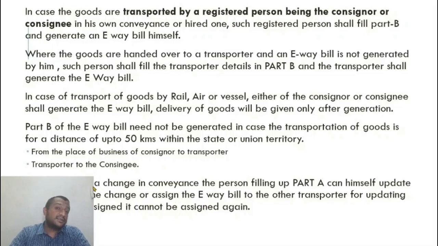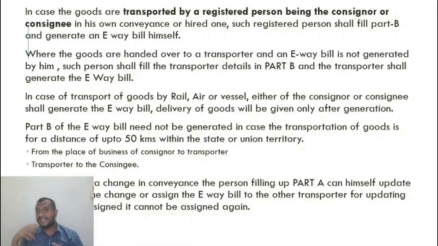So either the person can do it or you can tell the transporter to change Part B. Let us say I assign it to the transporter for changing Part B. Okay, the conveyance is also changed. Now what if another truck is used? Now one more change has taken place. In this case, the transporter is new. The old transporter has updated Part B. The new transporter would not have a clue, right?